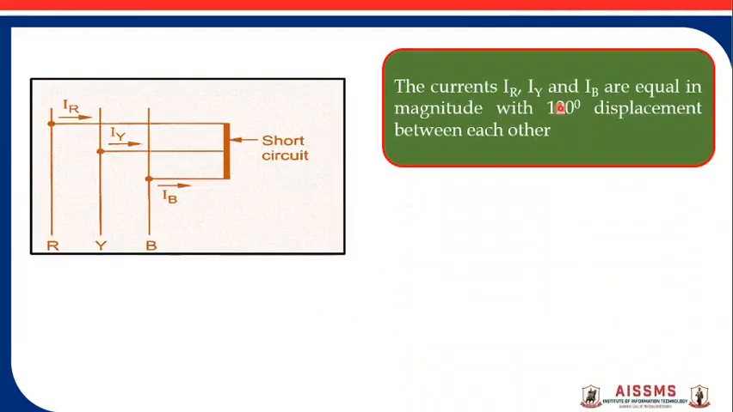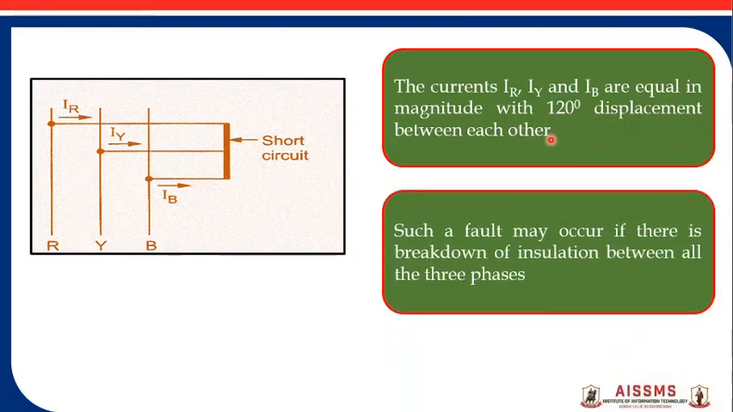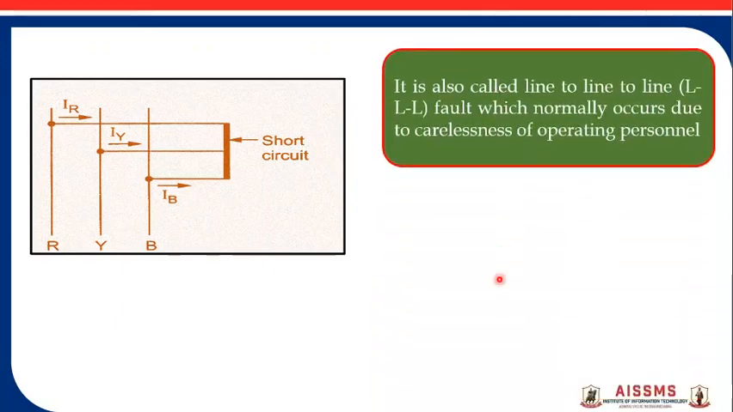So the currents IR, IY and IB are equal in magnitude with 120 degree displacement between each other. Such a fault may occur if there is a breakdown of the insulation between all the three phases of the generator, all the three phases of the transformer, or all the three phases of the motor. It is also called a line to line to line fault, that is LLL fault, which normally occurs due to the carelessness of the operating personnel.